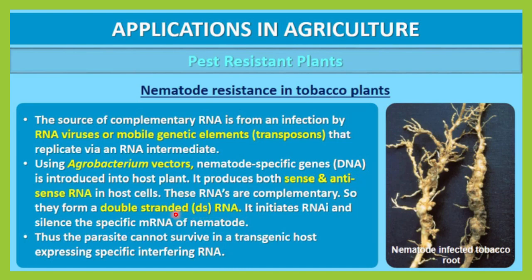Previously it was an mRNA, that is single stranded, but due to the addition of a complementary RNA sequence, it has now become double stranded RNA. As a result, it will initiate RNAi, the RNA interference, and silence the specific mRNA of the nematode. As a result, nematode protein synthesis will be interrupted, and they may not survive or may die. So the parasite cannot survive in a transgenic host expressing the specific interfering RNA.